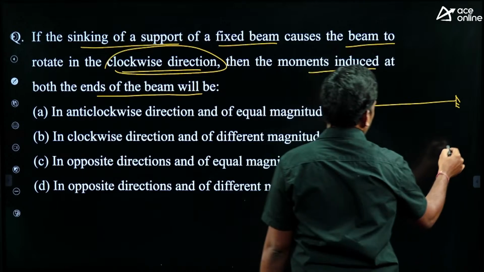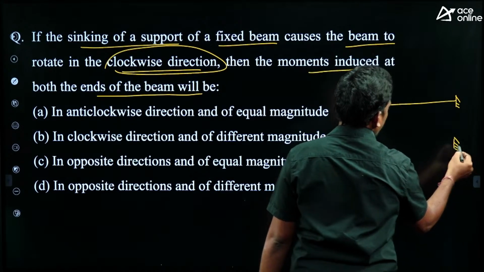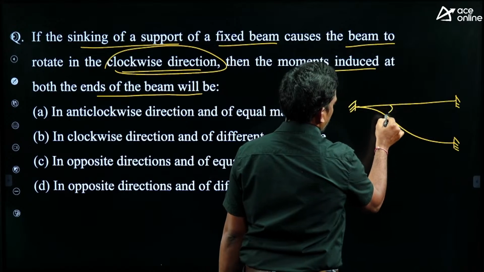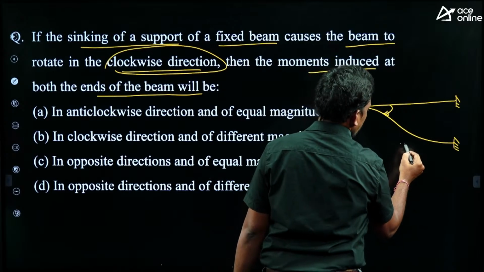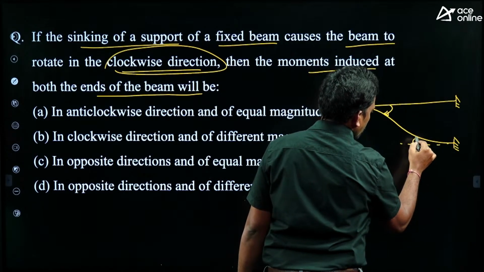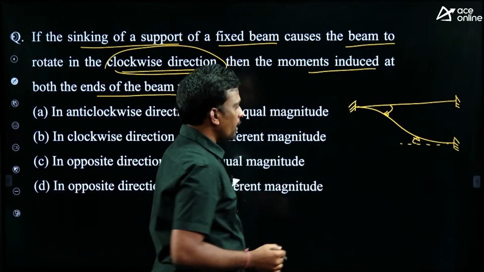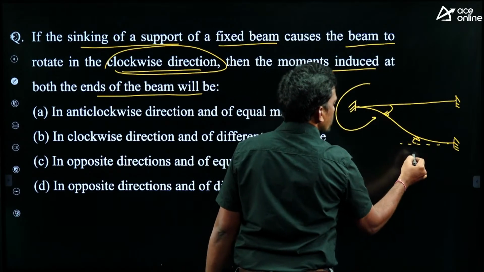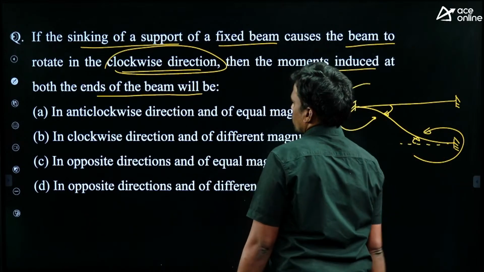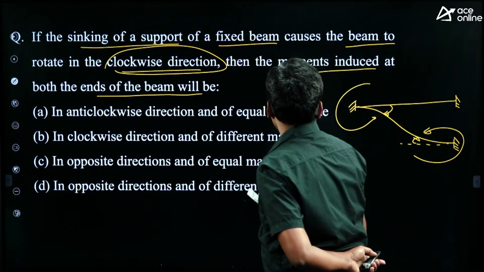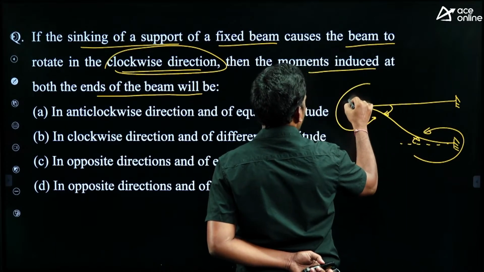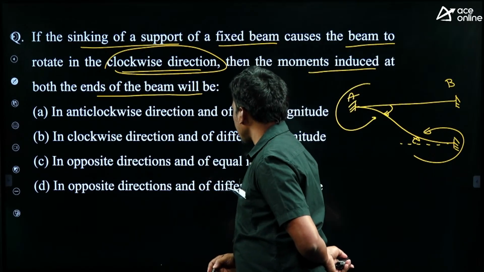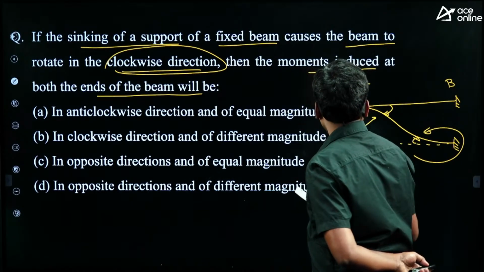It means, students, if the right support settles down like this, then rotation is clockwise. Then the direction of moment is opposite to the rotation, right? So both are anti-clockwise direction only, at A and B, and of equal magnitude.